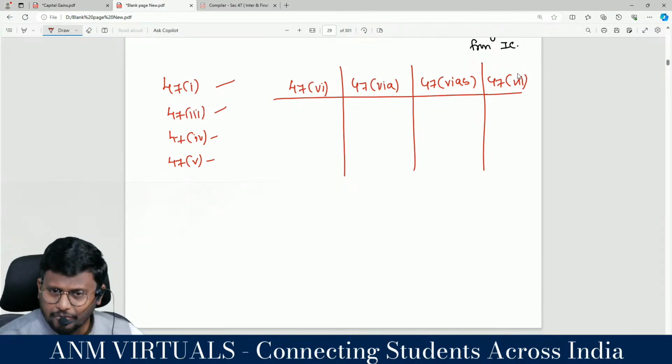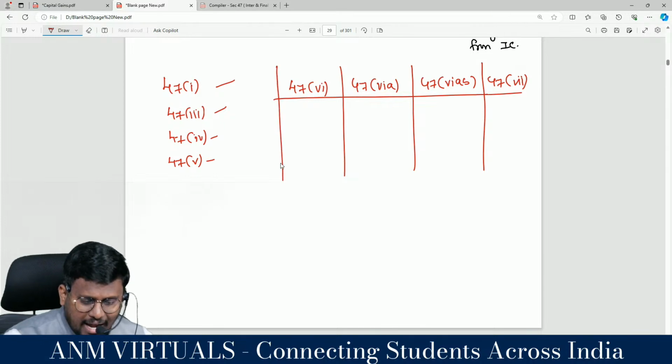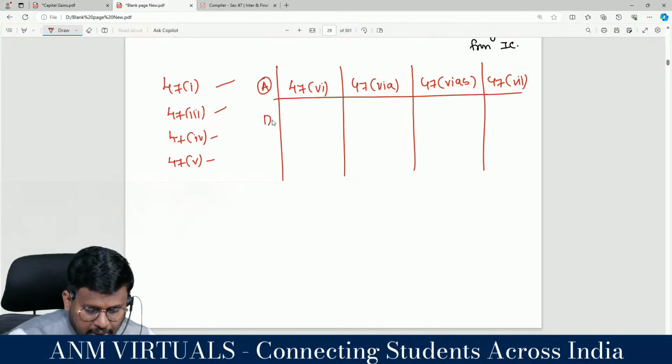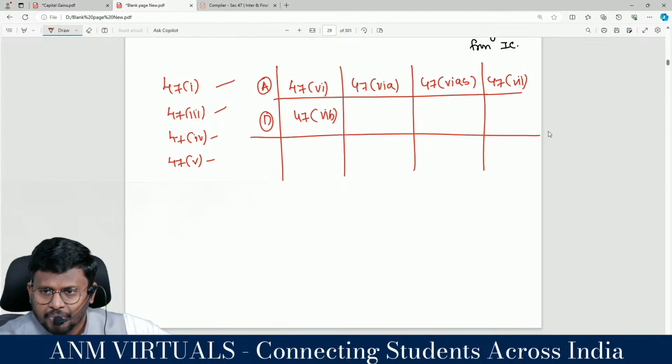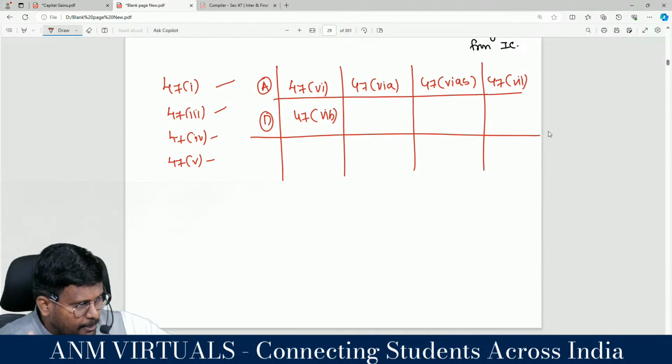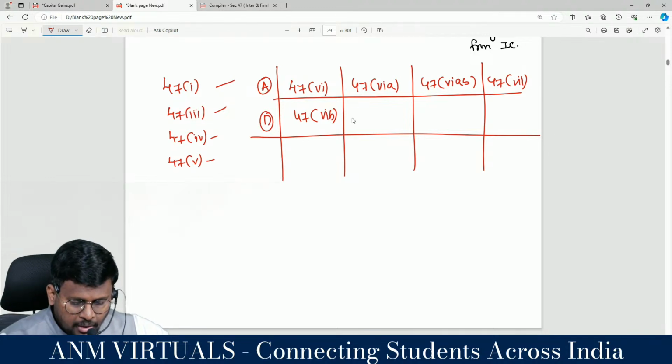Look, this is how you have to recall. Are you really with me? Then you are having in a merger, demerger, my dear lovable students, 47 clause 6B. Transfer of an asset, capital asset by demerged company to the resulting company will not be regarded as transfer in the hands of the demerged company. 47 clause 6C.